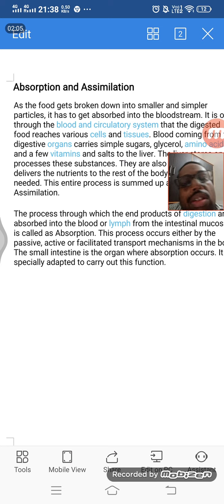We have also discussed the different enzymes, their actions, and the products they give. Now, after digestion, we come to absorption, what methods are used for absorption, and what happens after absorption. Then some diseases related to the digestive system,